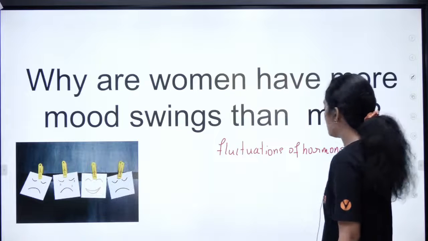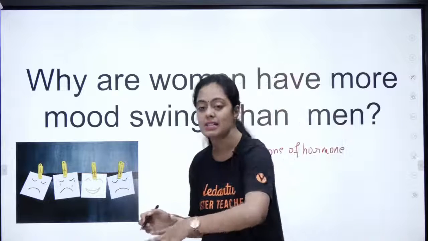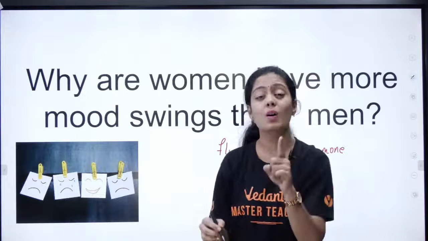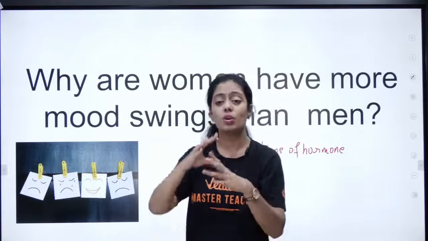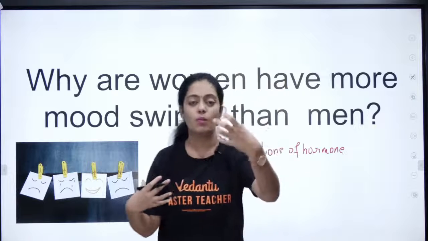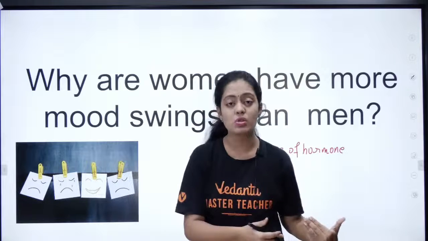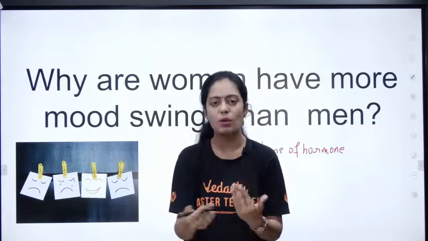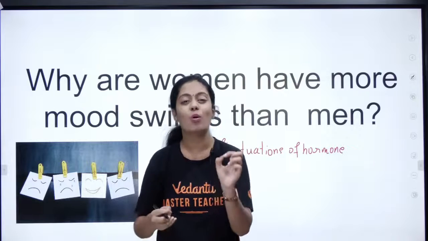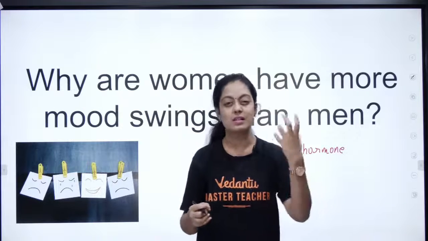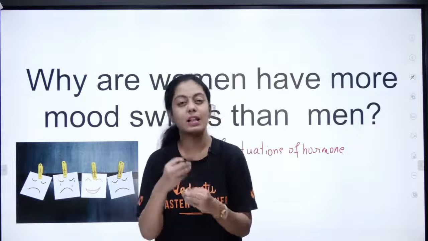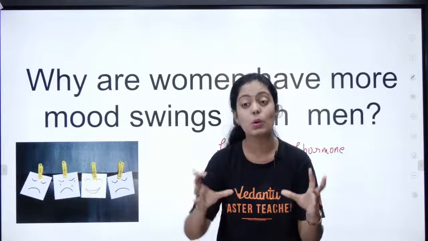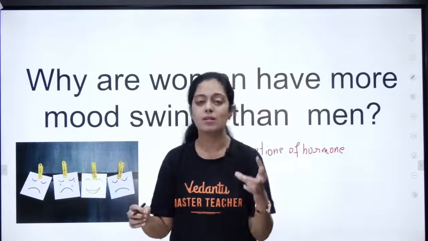They keep fluctuating, they keep increasing, they keep decreasing. It won't be the same because of the menstrual cycle. Okay, so during ovulation certain hormones will be more, and during the menstrual cycle certain other hormones will be more. That is why they have premenstrual syndrome, PMS, and many more mood swings compared to men.